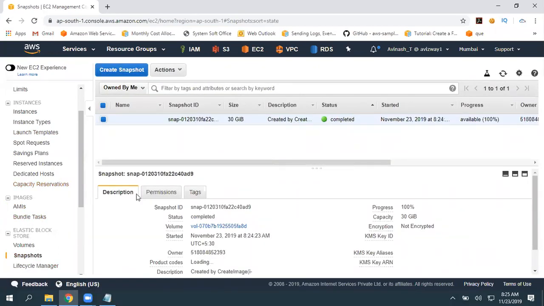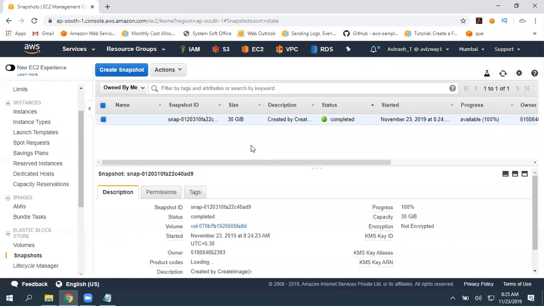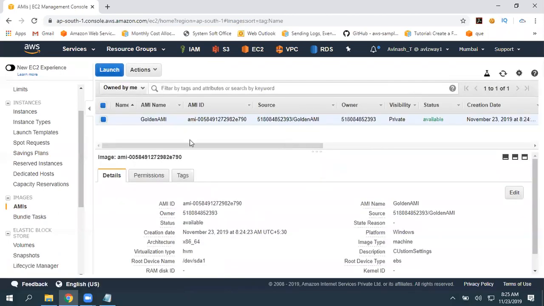So if you trigger to launch any instance here, it is going to use this snapshot, then it is going to launch the instance. Again, when a snapshot is associated with any AMI, you cannot delete that snapshot. First, you need to deregister the AMI. Then only you can delete that snapshot. Okay.